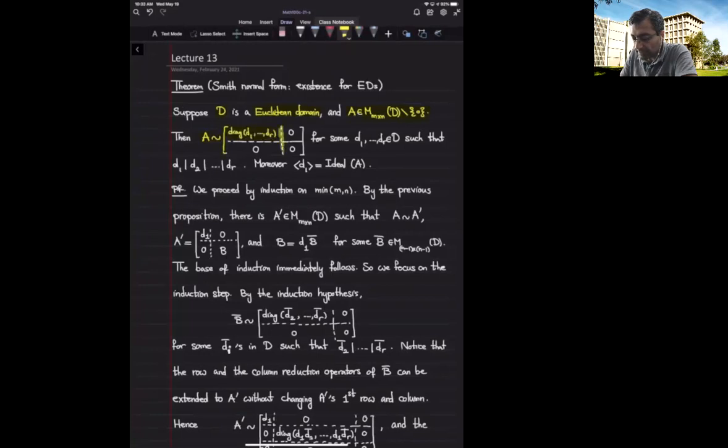Now my claim is that in this diagonal form, the Di's are going to divide one after another. D1 is going to divide D2, and D2 is going to divide D3, and so on.